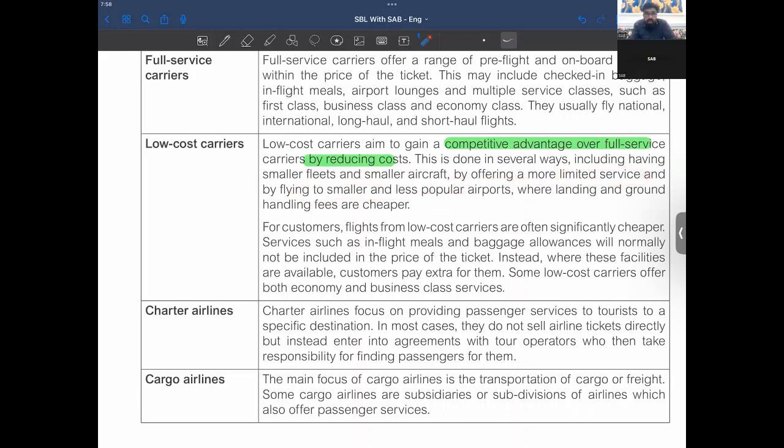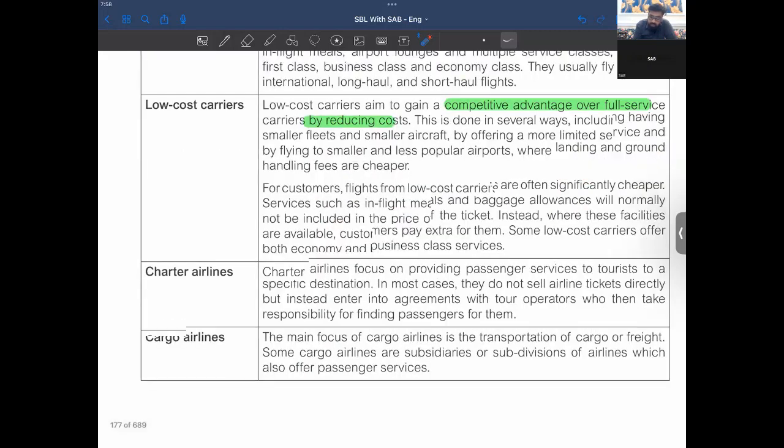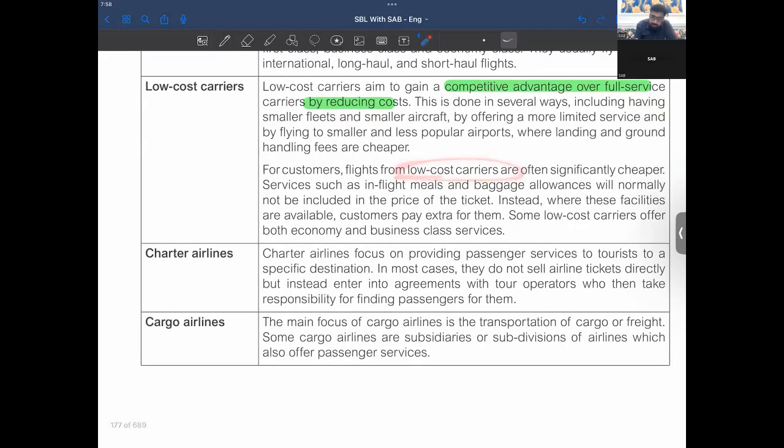Yeah, low-cost carriers do not land on the major airports. They go to the less famous airports, right? Where landing and grounding fees are cheaper. For customers, flights from low-cost carriers are often significantly cheaper. Services such as in-flight meals and baggage allowances will normally not be included in the price of the ticket. Instead, where these facilities are available, customers pay extra for them.